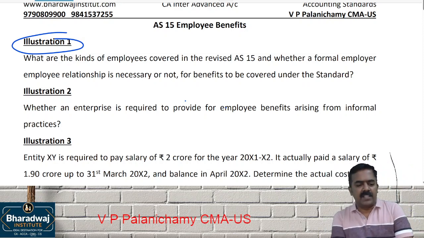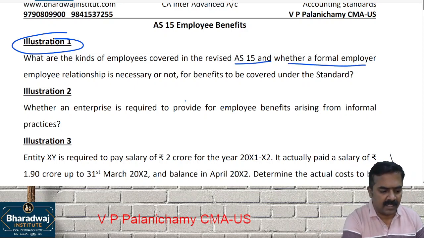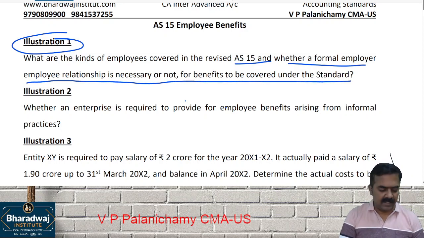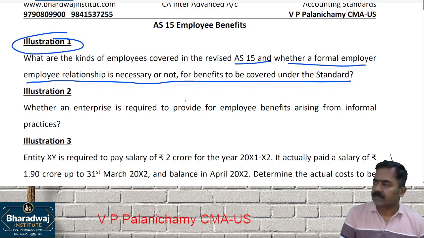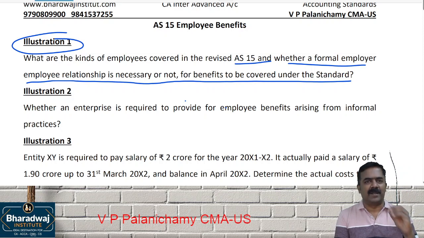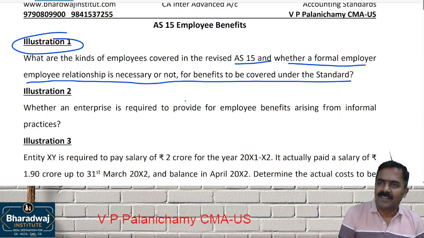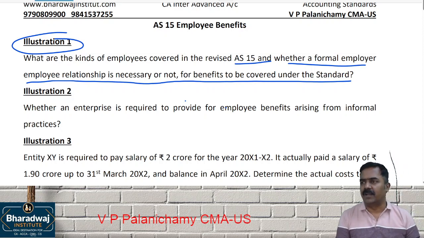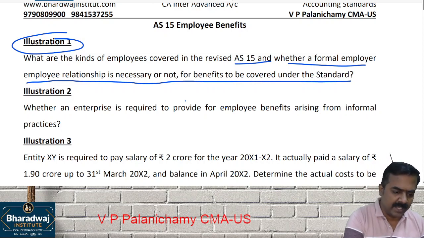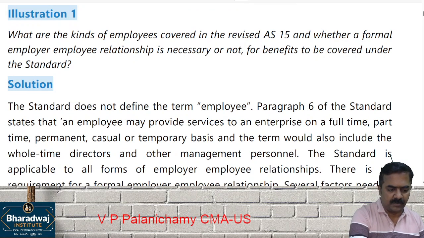what kind of employee benefits are covered in AS 15? Whether a formal employer-employee relationship is necessary or not for benefits to be covered under this standard, they have asked. See, let it be a formal employer-employee relationship, let it be temporary work or permanent work, whether it's a contract or not, all are covered. Employee benefits, including informal practices. No need to take notes. It is taken from your ICAI material. You should go through that also. It is illustration 1 from your material.